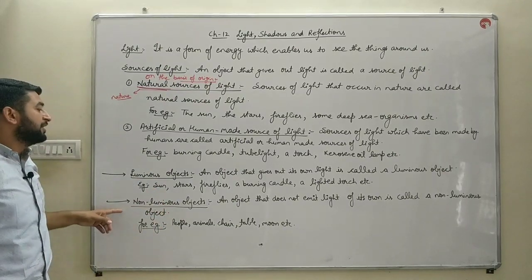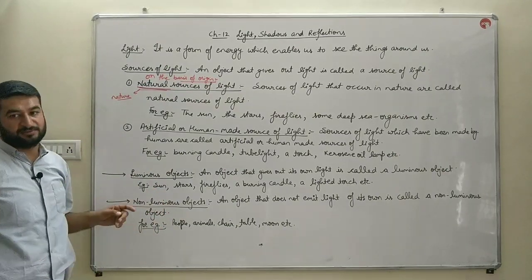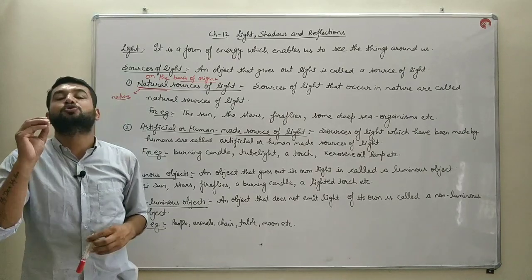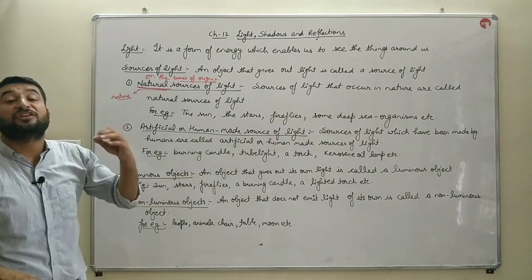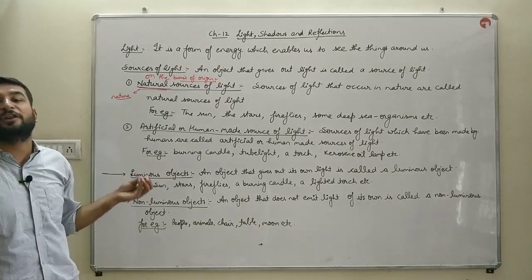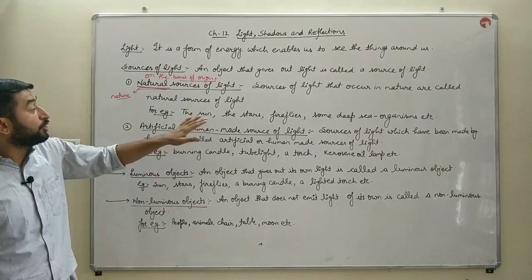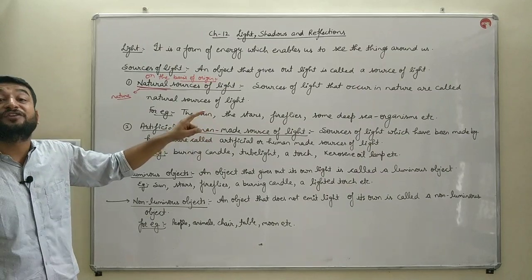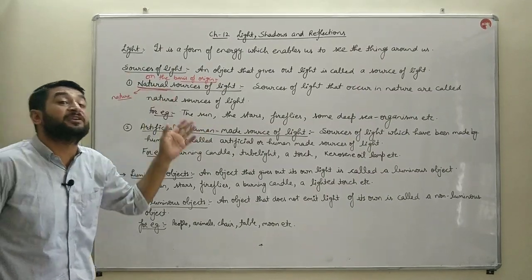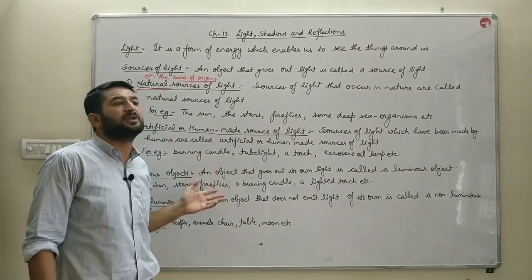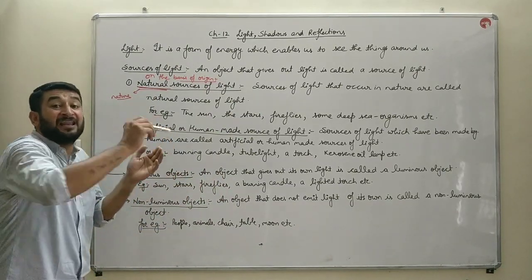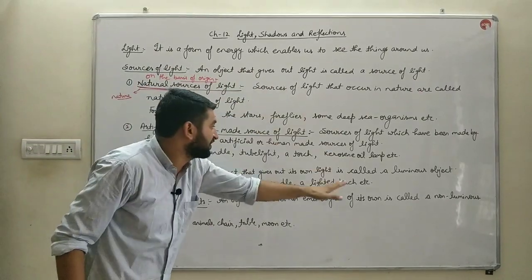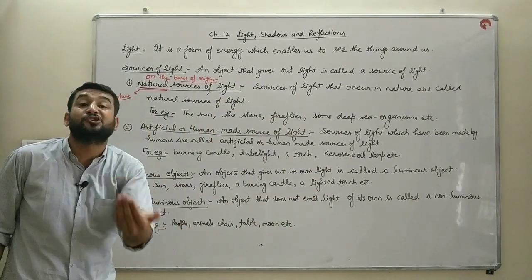The other ones are non-luminous objects. The objects which do not emit their own light, rather than that, they reflect the light which is falling over them. This board is reflecting the light which is falling from a tube light over it, from an LED over it. And due to that reflected light, these alphabets which are written on this board are visible to you.